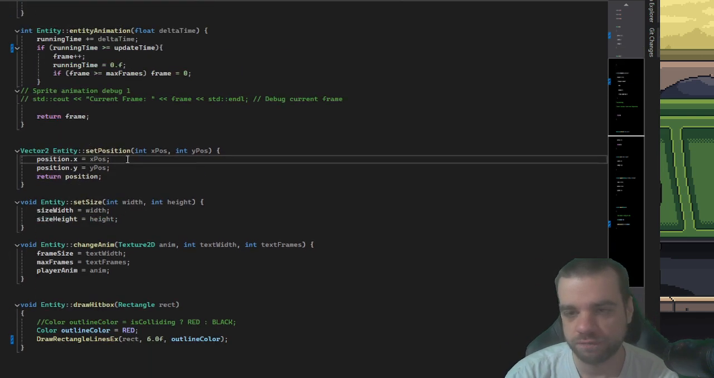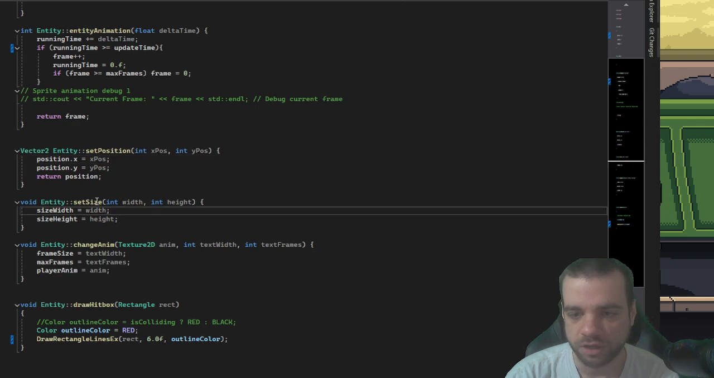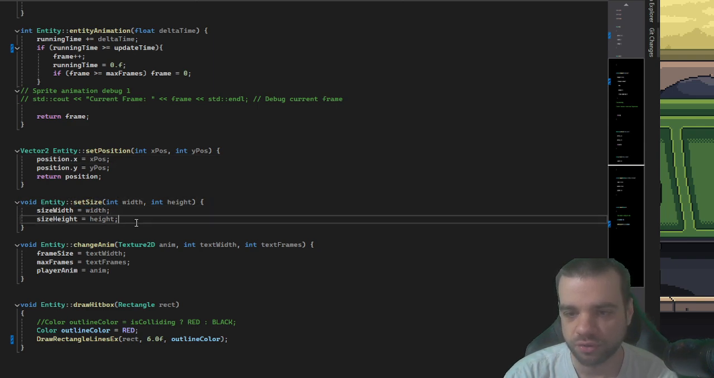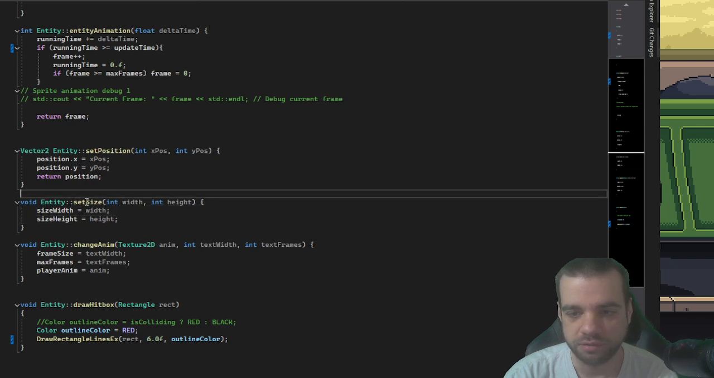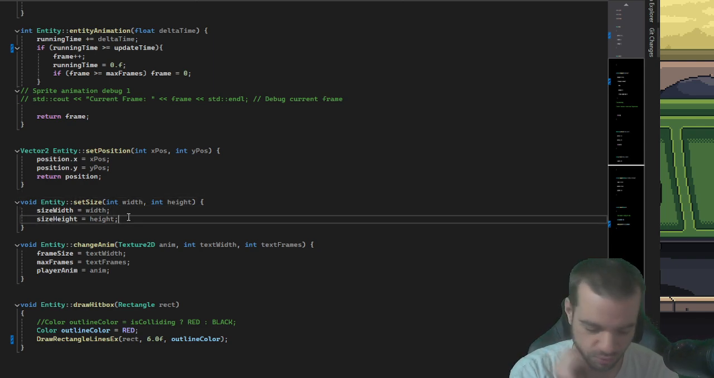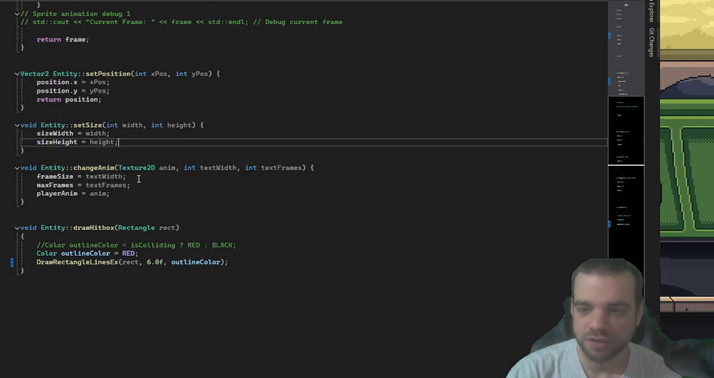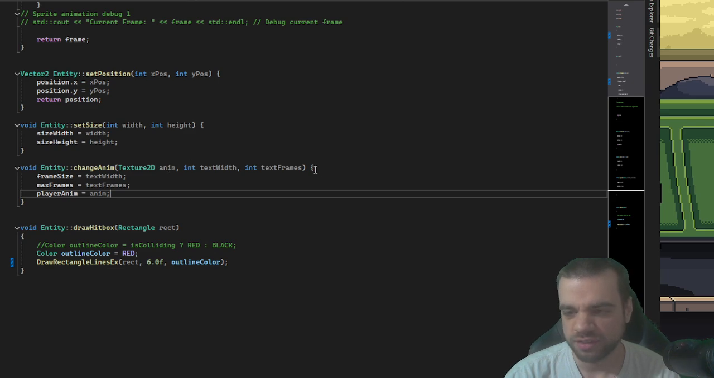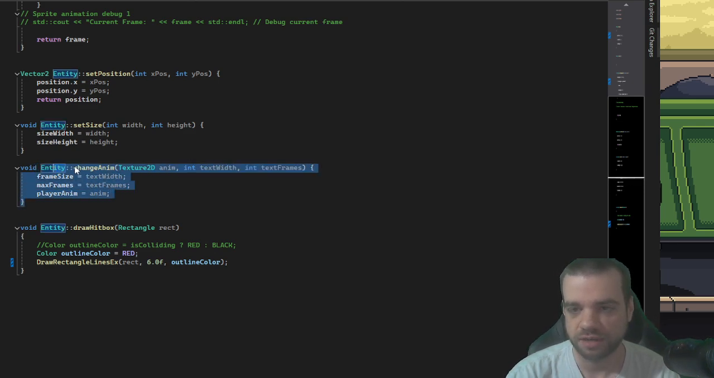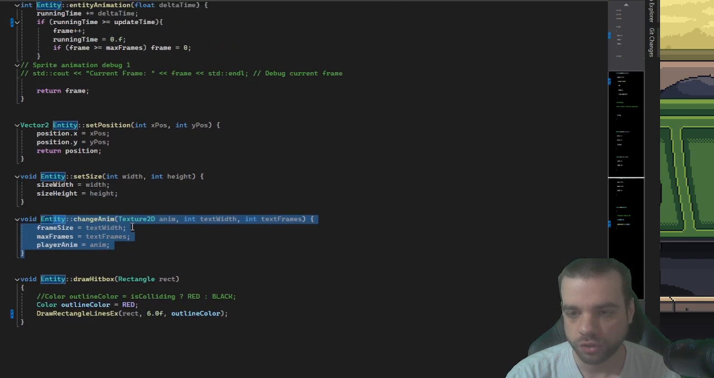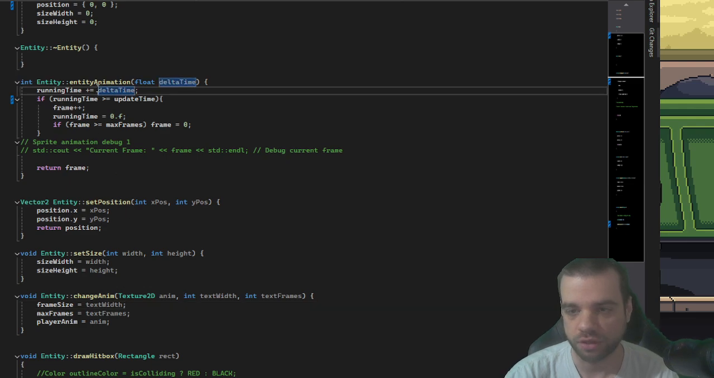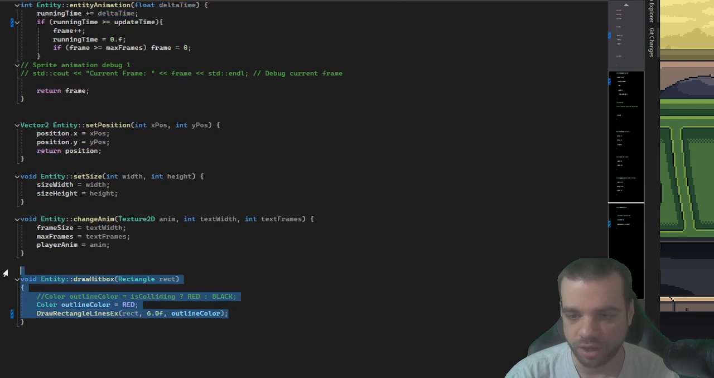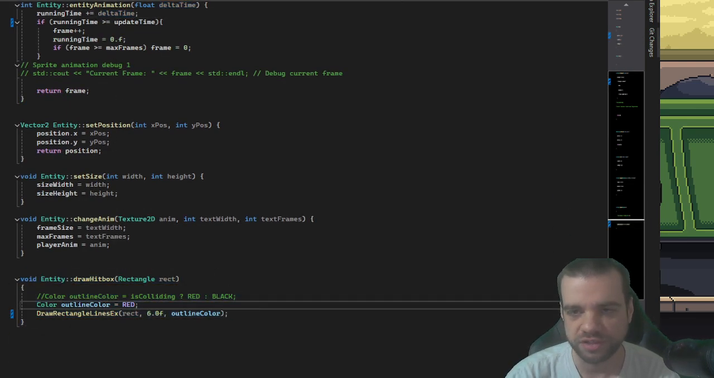And then set position, if I have to change the position in the world from a certain special ability or something. Set size, this is unused currently, but could be used later when I would like to make power-ups for the characters. Change animation, so this transitions the animation from the current animation to a new animation, and then we call in the entity animation. And drawing the hitbox is just, you'll see later the hitboxes.